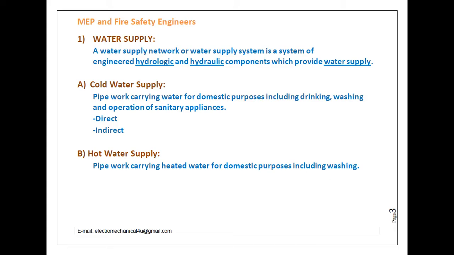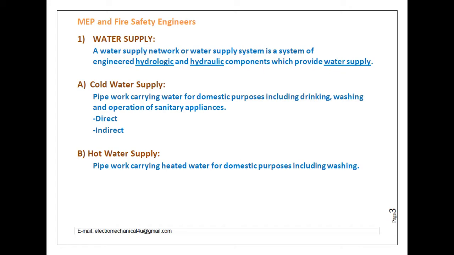In that water supply system, again, there is the cold water supply system: the pipe work carrying water for domestic purposes including drinking, washing and operation of sanitary appliances. This is called the cold water supply system. Now in the cold water supply system there are two types of systems, that is the indirect water supply system and the direct water supply system.